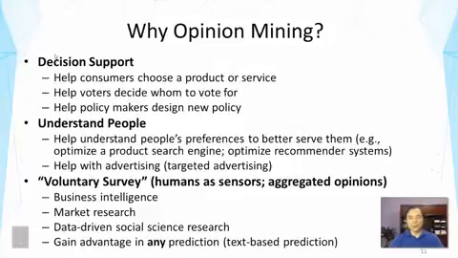Now, this is directly related to humans as sensors, and we can usually aggregate opinions from a lot of humans to assess the general opinion. Now, this would be very useful for business intelligence, where product manufacturers want to know where their products have advantages over others. Right? What are the winning features of their product, or winning features of competitive products? Market research has to do with understanding consumers' opinions, and this is clearly very useful directly for that. Data-driven social science research can benefit from this because they can do text mining to understand people's opinions.